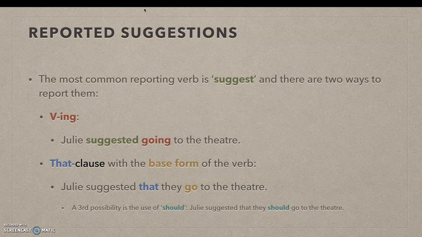We can also use a that clause with the base form of the verb in the subordinate clause. This is a subordinate clause introduced by the word that, then a subject, and then the verb in the base form. Julie suggested that they go to the theater. There is no back shift here. A third option would be to use the modal should. Julie suggested that they should go to the theater.